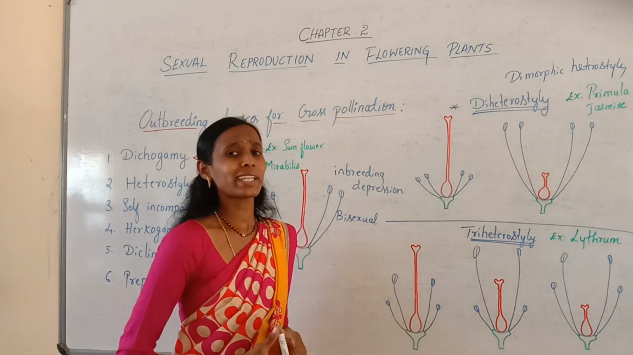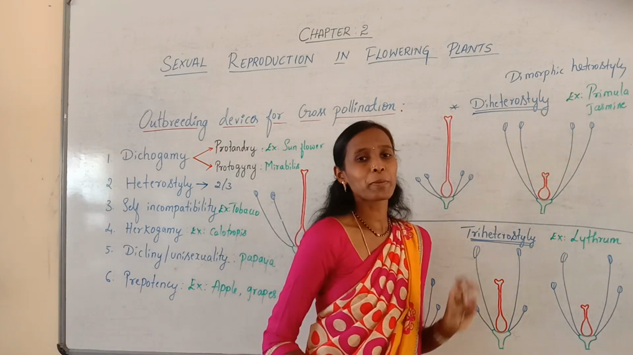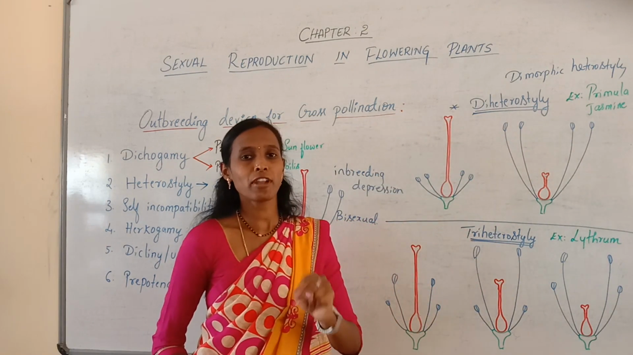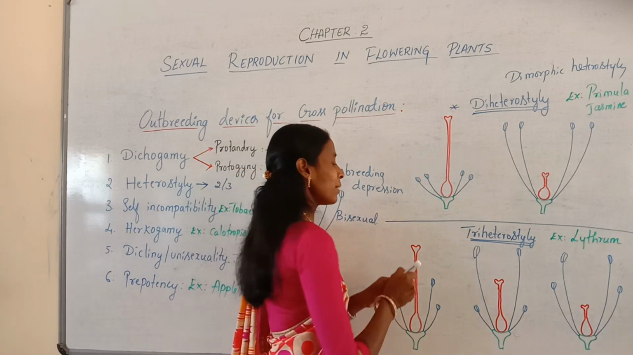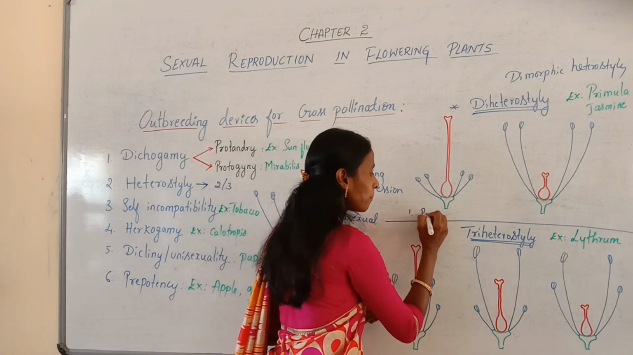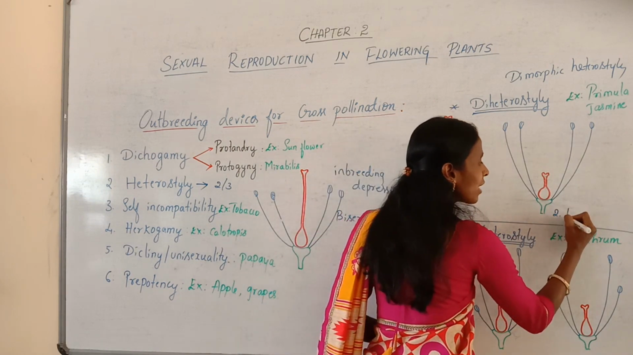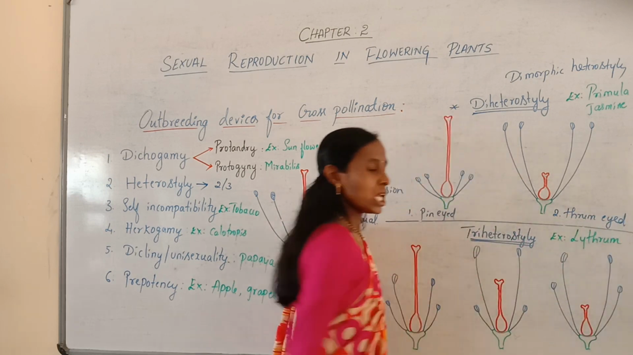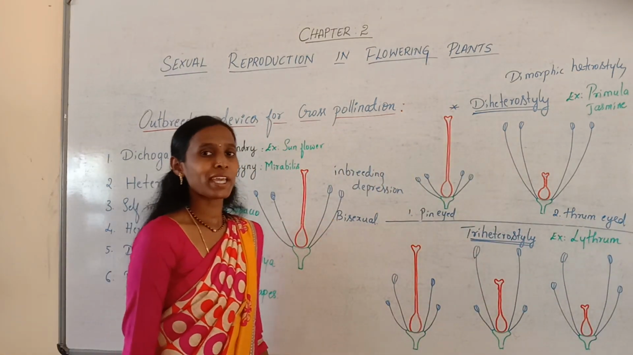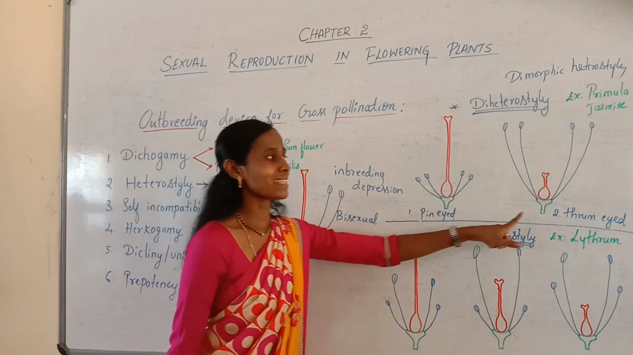So what do we mean by dimorphic heterostyle? Here, these plants produce 2 different types of flowers. Namely, the first type is called the pin-eyed flower and the second type is called the thrum-eyed flower. So in case of primula and jasmine, they produce 2 different types of flowers, namely pin-eyed as well as thrum-eyed.